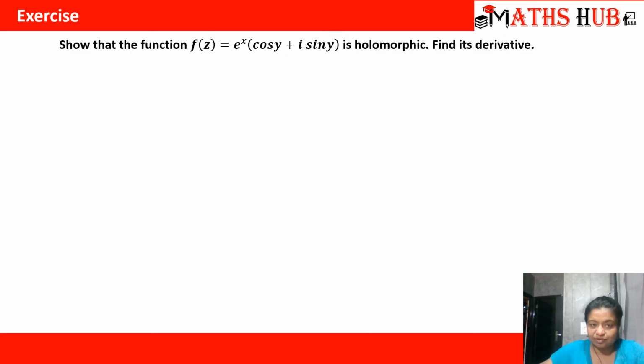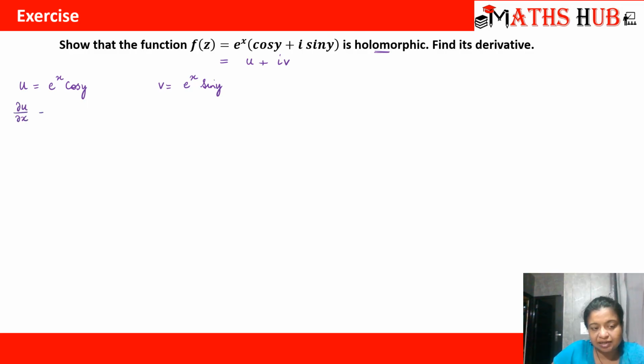So how to do this question? Again, compare it with u plus iota v. So you will very easily get the values of u and v. So u is e raised to power x into cos y, and v is equal to e raised to power x into sin y, right? So we have to check whether it is holomorphic. Holomorphic means we have to check for analytic functions, right?